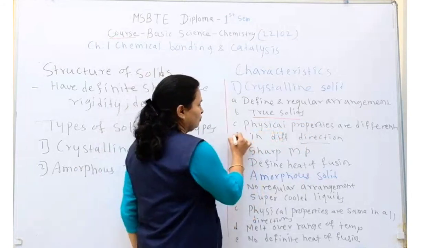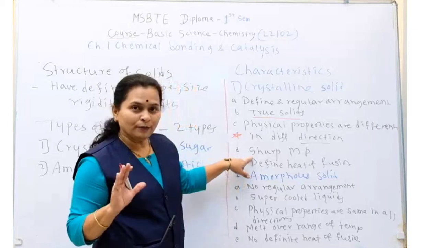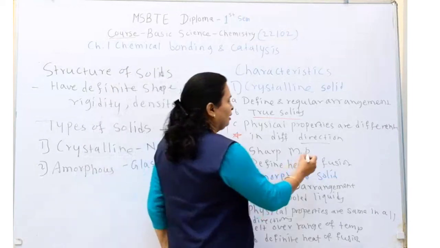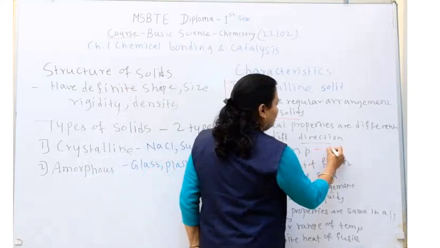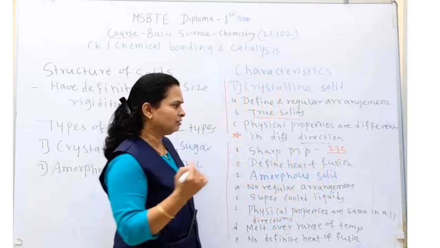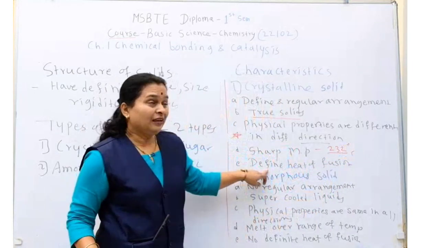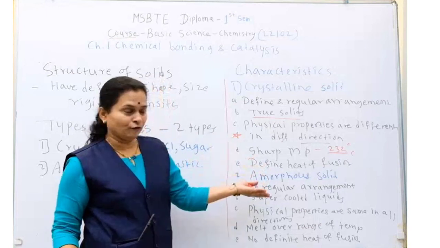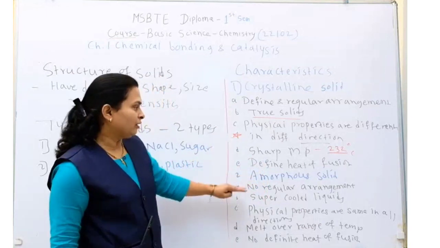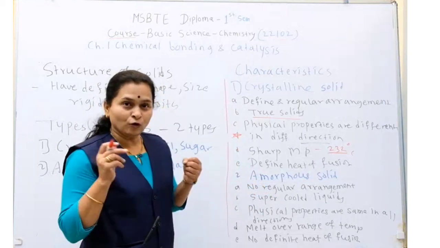This is also a very important topic for MCQ. Then they have a sharp melting point. For example, one molecule has a melting point of 232 degrees Celsius. This is the sharp melting point of that molecule. Then they have a definite heat of fusion, while in amorphous solid there is no regular arrangement of particles or molecules.